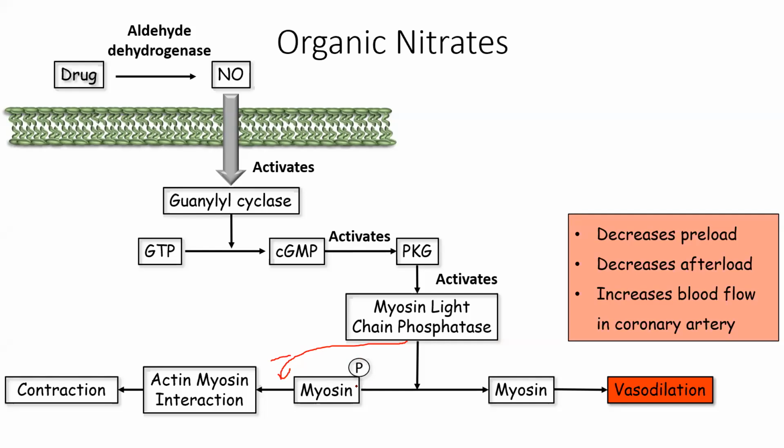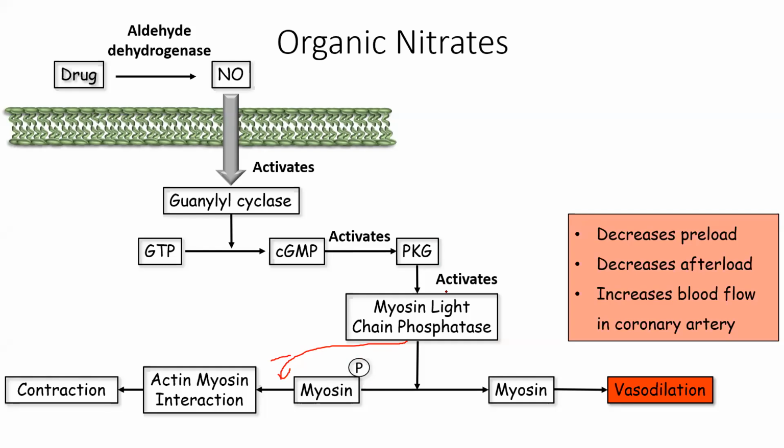Ma'am, I am talking about the enzyme myosin light chain kinase. PKG inhibits the phosphorylation of that enzyme. It is given in that book. Phosphorylation of which enzyme? MLCK, myosin light chain kinase.